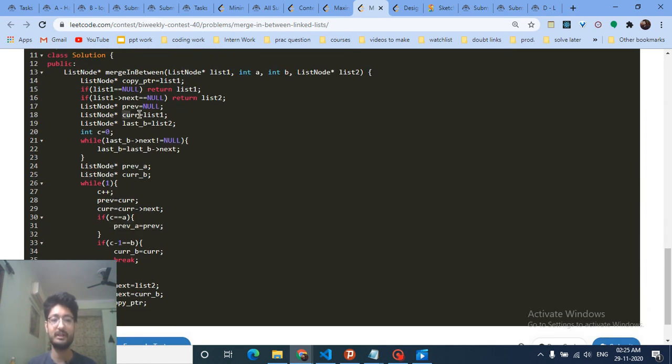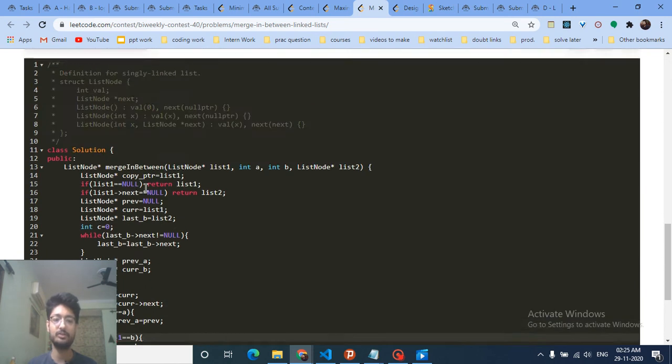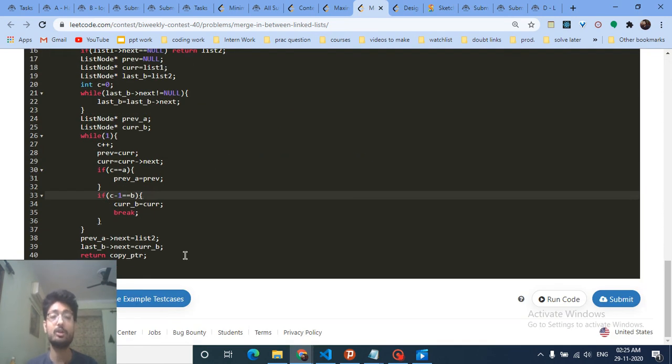Which is stored in previous, because I'm iterating using this previous and current. And whenever my count becomes equal to A, I will store the previous in previous of A. And whenever my count becomes equal to B, I will store that node in the current of B. And then in the end we just do these two connections, and we just return this copy pointer.